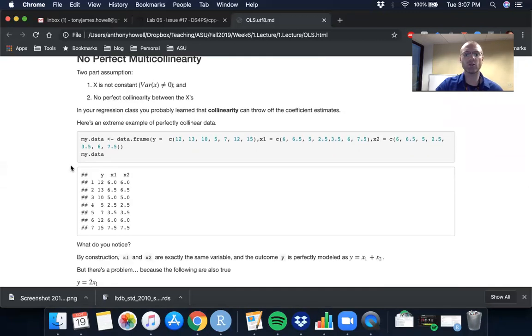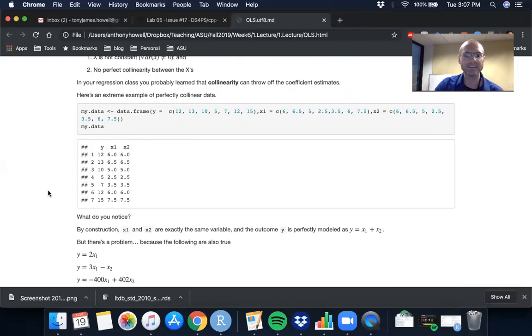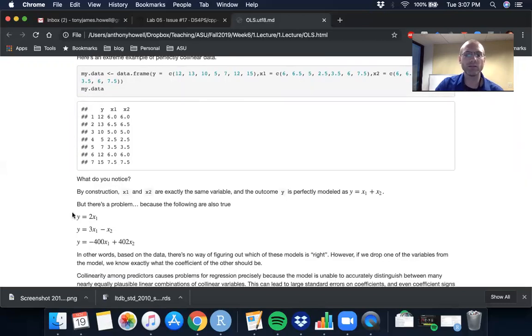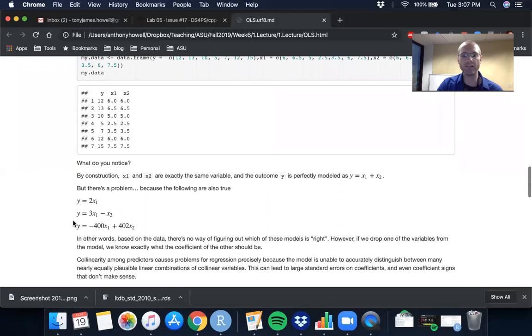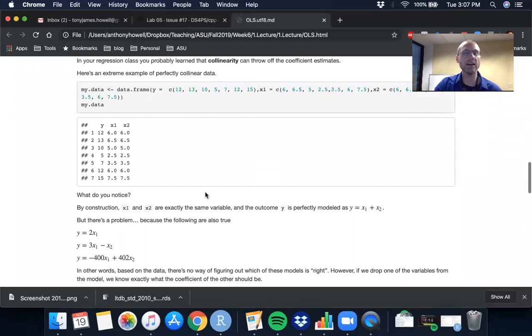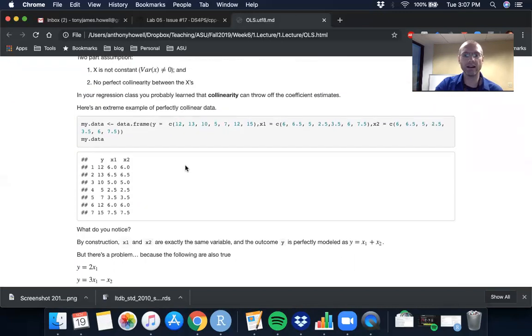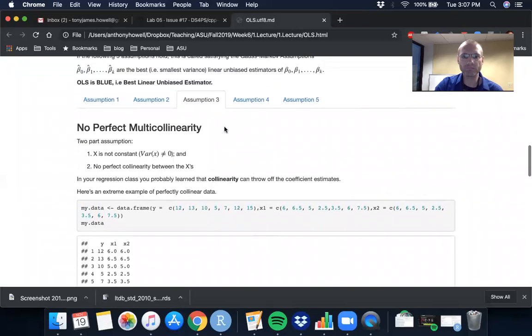And for those of you who aren't quite clear, just a very brief example where we have two x's that are exactly perfectly collinear, that is, they're identical variables. We can see that one of the problems that arises is there's no unique solution to the model. So we don't know how the different variables are operating, and you can take a look at the explanations here to explain why multicollinearity induces problems or bias into our estimates.